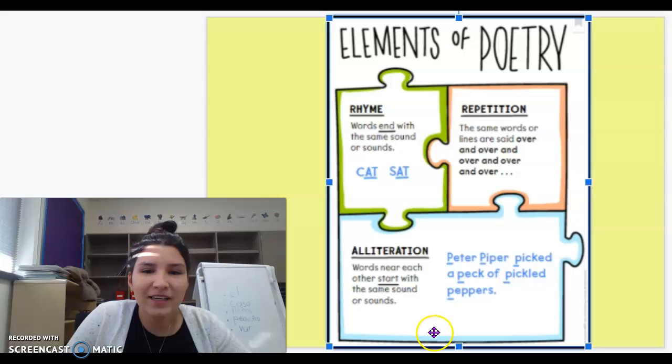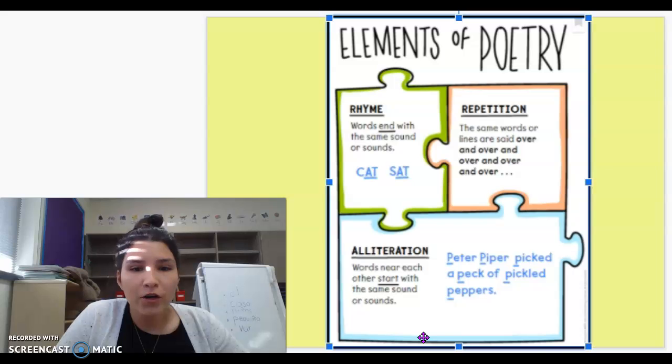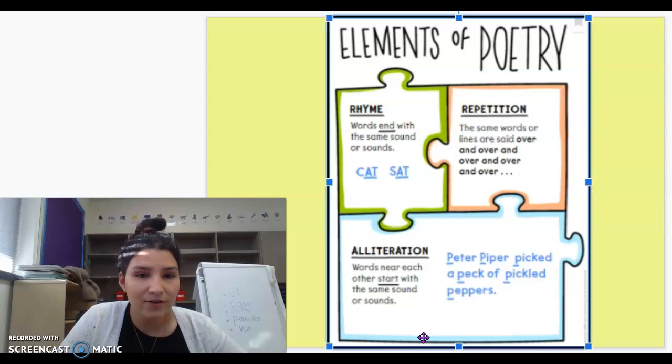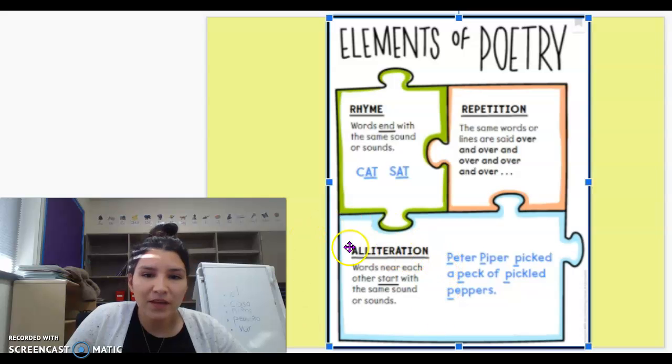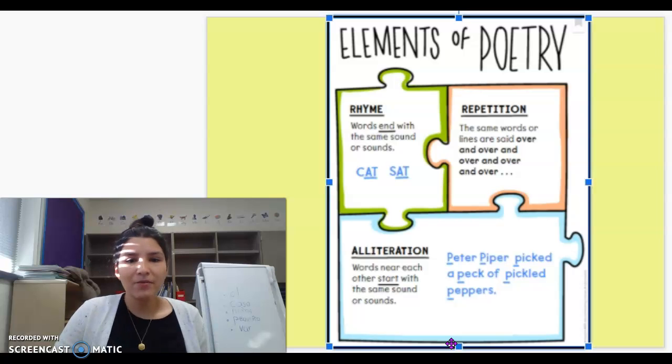Okay, the next one is alliteration. Please try to say alliteration. Alliteration. It's a long word for sure. Words near each other start with the same sound or sounds. So I know it sounds like a big word and you're like, what does that mean? When we come to that, we're gonna have fun with that lesson. Don't worry. I know it's a big word, maybe a little scary word. We're gonna really like that one when we come to it.